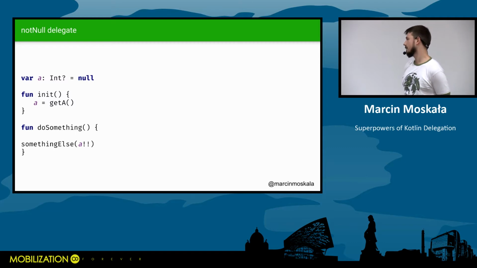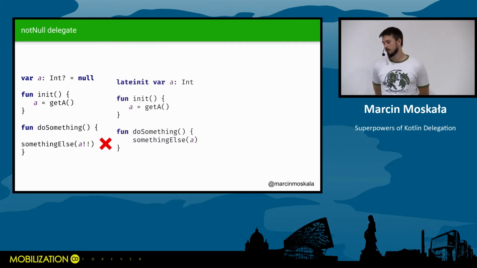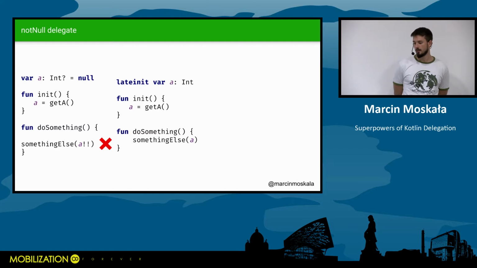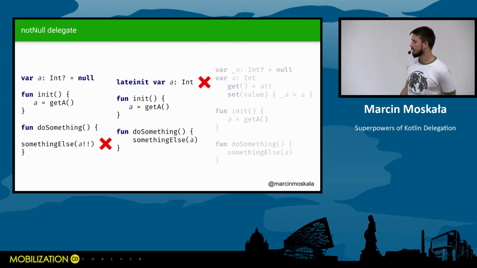What is not good in usage is that we later need to use not-null assertions, or unsafe casting. Of course, this is not a good solution. We can solve it by using lateinit. Though lateinit cannot always be used. It cannot be used for primitives. It also cannot be used at top level.